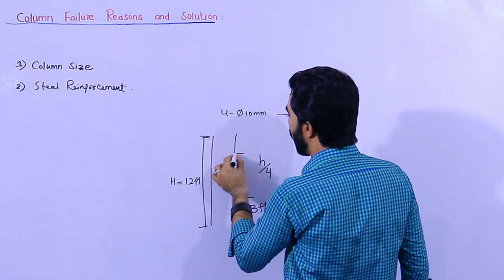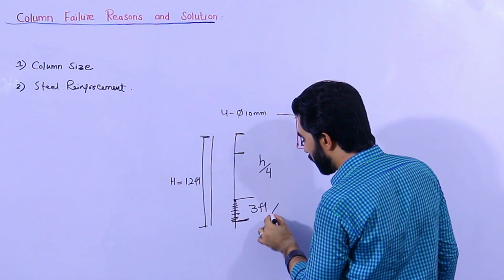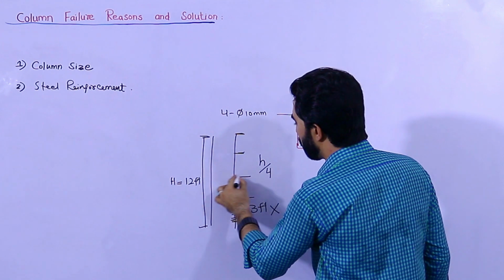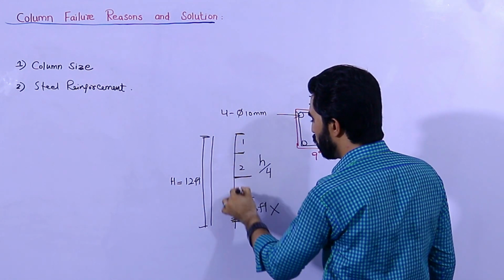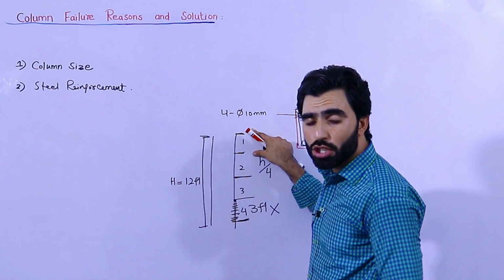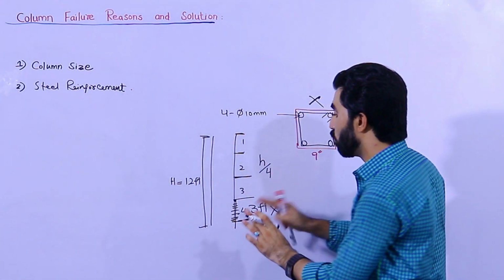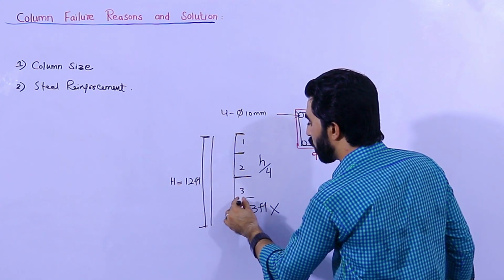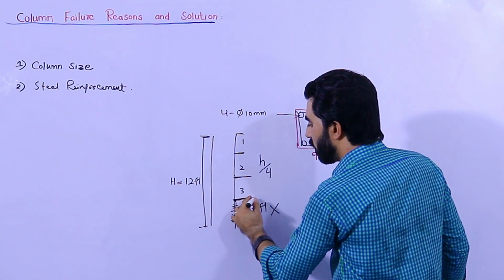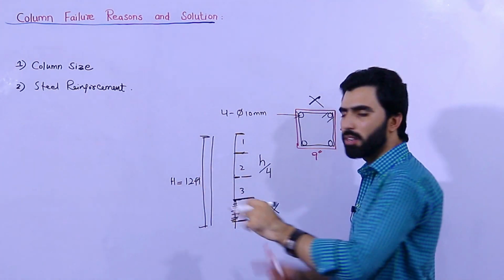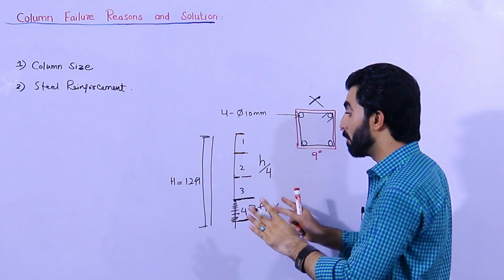Also, sometimes they are providing it here. So at this place L by 4 and also here L by 4, because we have 4 parts: 1, 2, 3, 4. So at the top 1 part and at the bottom 1 part, don't provide the lapping length here. The lapping length should be provided from the second and third part. If you want to place the lapping length anywhere, you are able to provide it there.